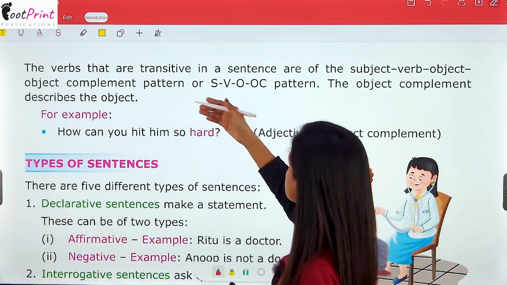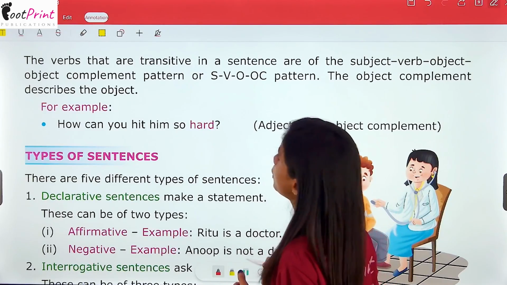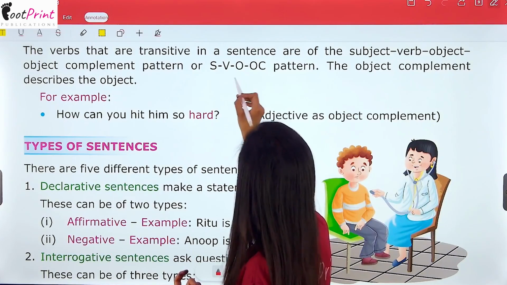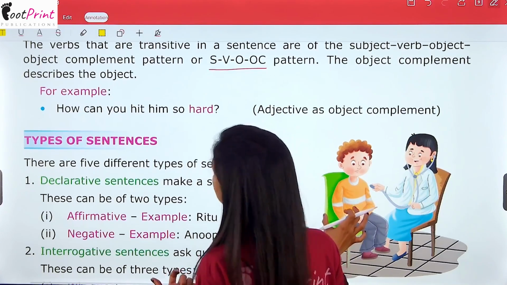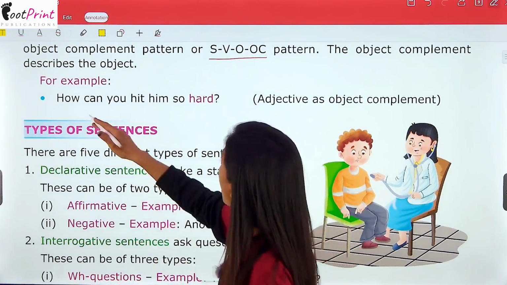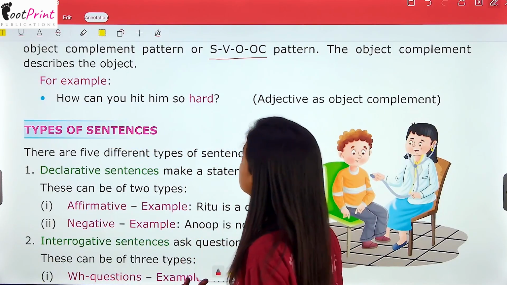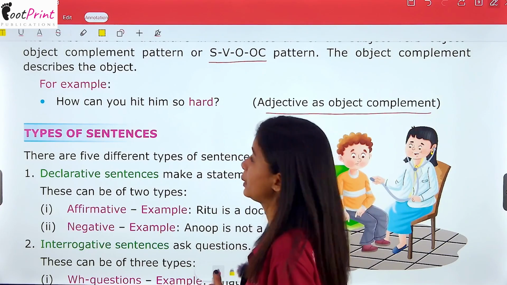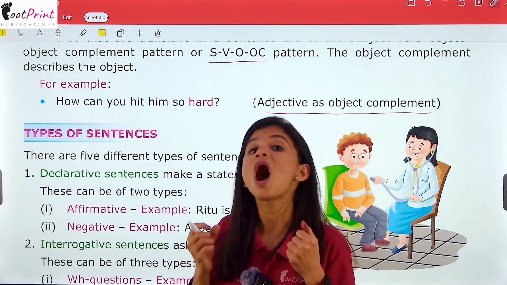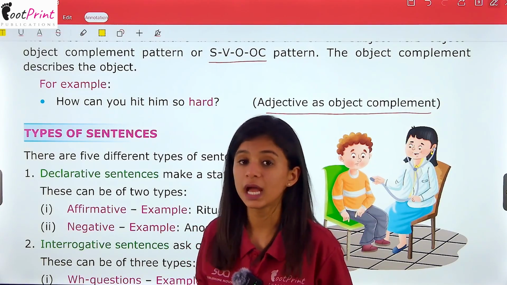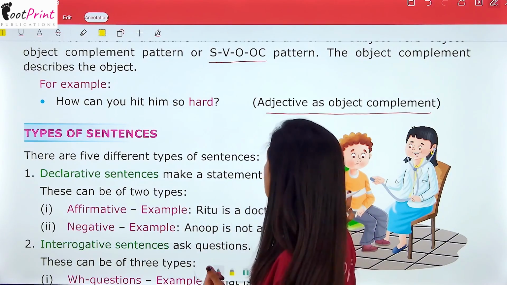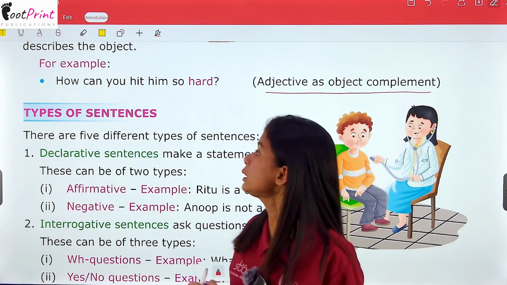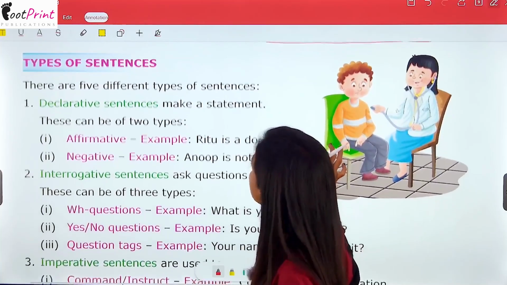The verbs that are transitive in a sentence follow the subject verb object complement, or we can say SVOC pattern. Let's see some examples for this also. How can you hit him so hard? So there is an adjective that is working as an object complement. Hard is the adjective here and it is the complement for the object. So it is an object complement, an adjective which is being used.